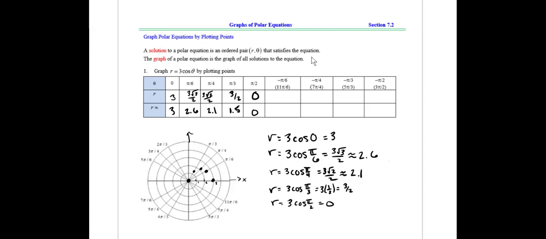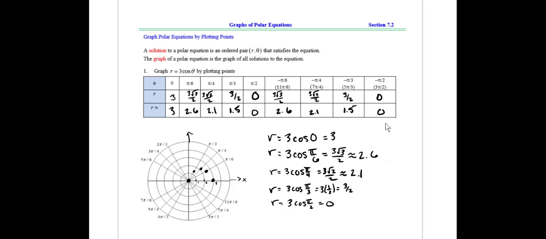Looks like negative pi over 6 would give me the same thing as positive pi over 6, which is 2.6. Negative pi over 4, same as positive pi over 4. Negative pi over 3, same as positive pi over 3. And negative pi over 2, same as pi over 2, gives me 0.